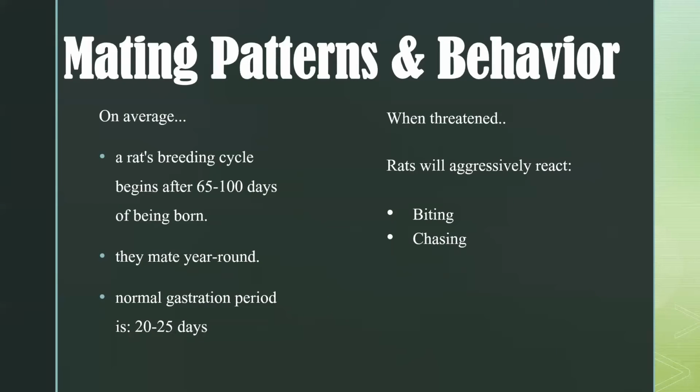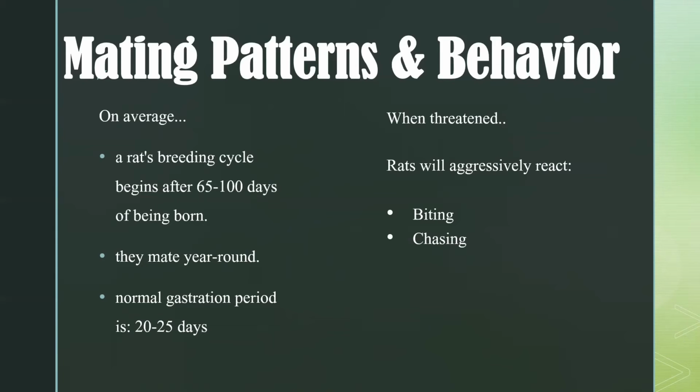Their mating patterns and behavior. On average, a rat's breeding cycle begins after 65 to 100 days of being born, especially in the female. Fun fact, they actually mate year-round. That's why there are so many rats all around the world in our environment, and they reproduce basically every month or so. And the normal gestation period is usually 20 to 25 days. And then usually after that, they can reproduce again within the next month or so.